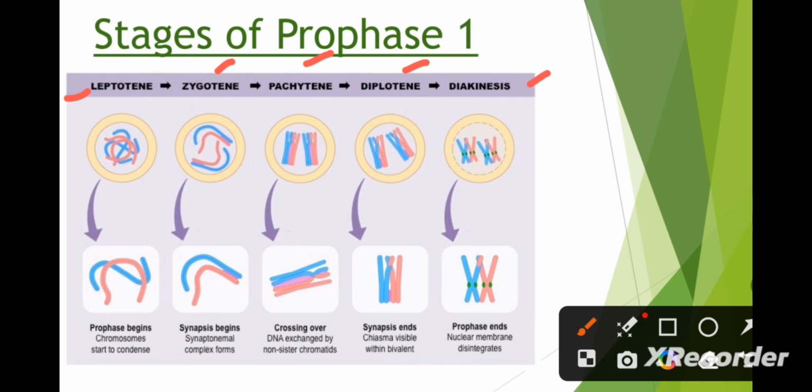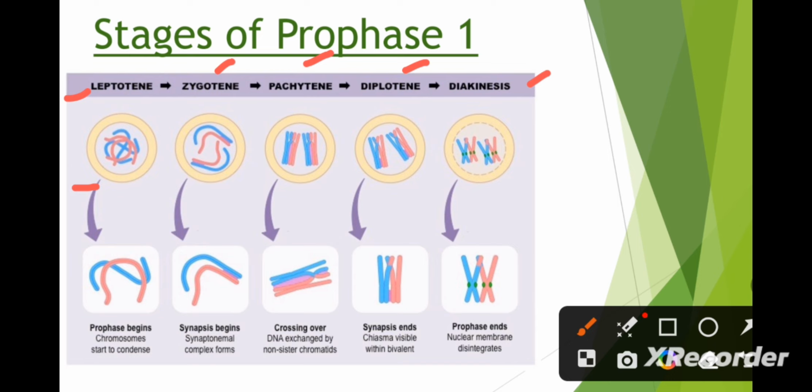During leptotene, the first stage of prophase 1 of meiosis 1, the chromosomes become visible. They become compact, short and thick.